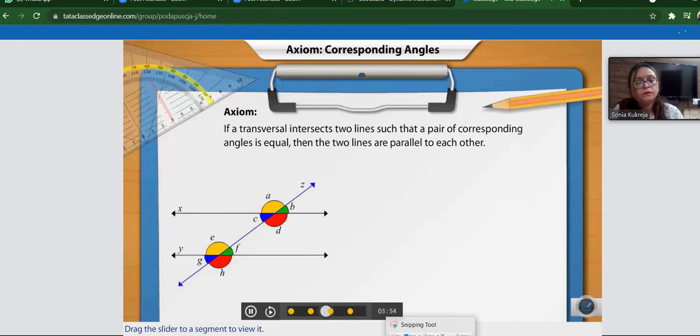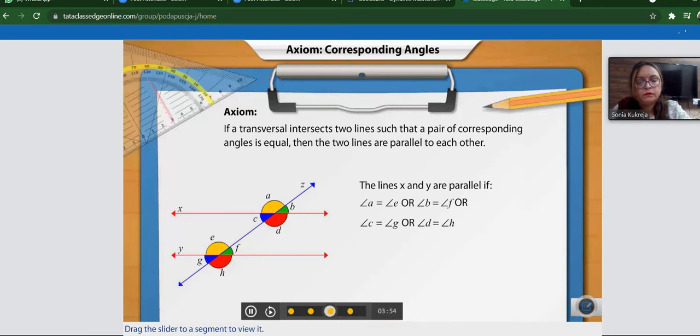If a transversal intersects two lines such that a pair of corresponding angles is equal, then the two lines are parallel to each other. This statement is also an axiom. So they said if a transversal intersects two lines such that a pair, that is, if a single pair of corresponding angles is equal, even then we can say that two lines are parallel to each other.